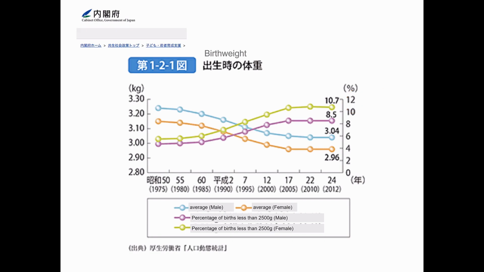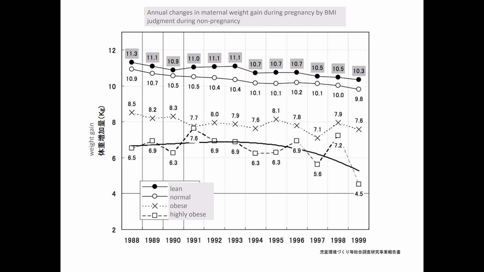Combined with the DOHaD theory, low birth weight infants, who are currently about 10% of newborns, are at a high risk of developing non-communicable diseases. It is believed that one of the causes of the increase in low birth weight infants is that pregnant women are lean. This data is a bit old, but even pregnant women who were lean before pregnancy gained 1 kilogram less during pregnancy in 1999 than in 1988.